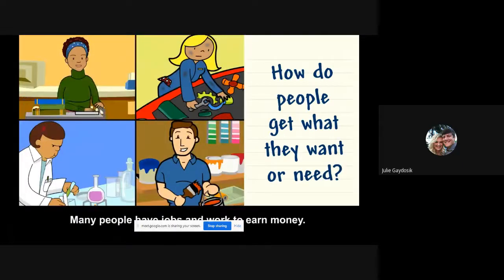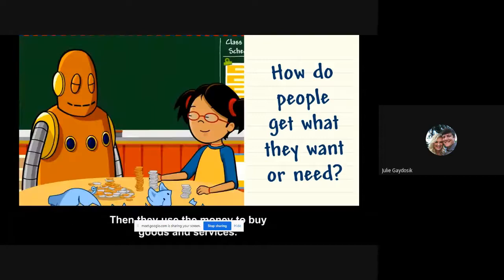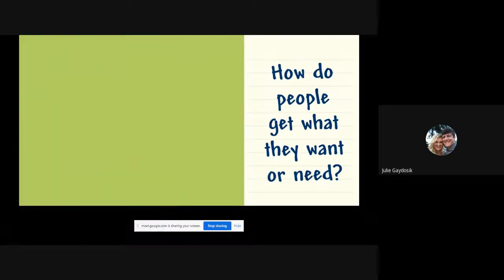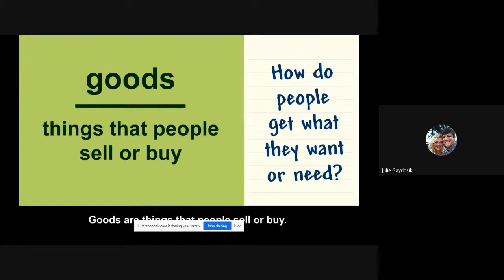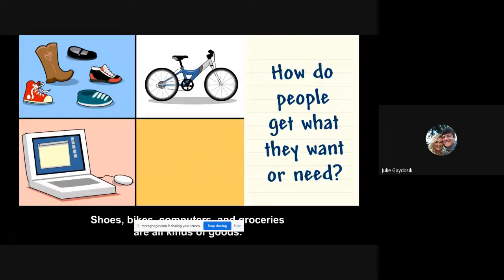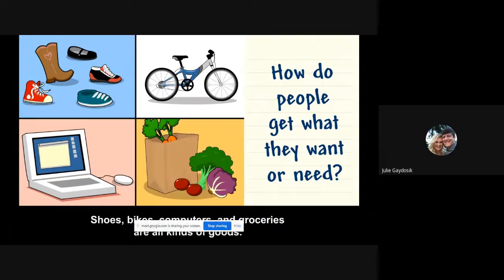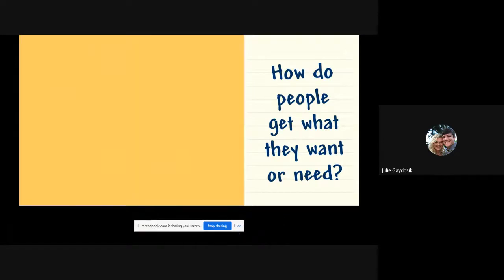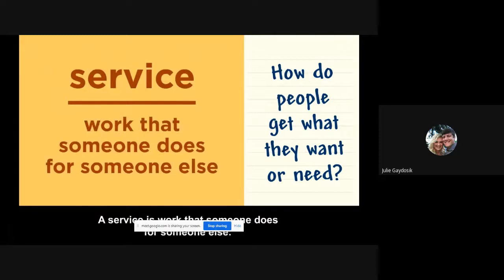Many people have jobs and work to earn money. Then they use the money to buy goods and services. Goods are things that people sell or buy. Shoes, bikes, computers, and groceries are all kinds of goods. A service is work that someone does for someone else.